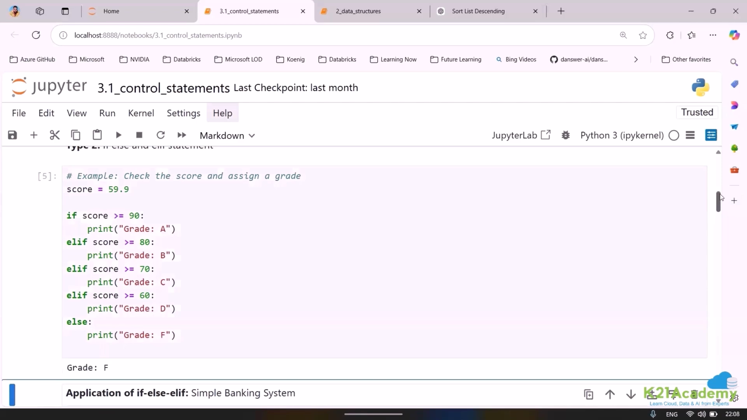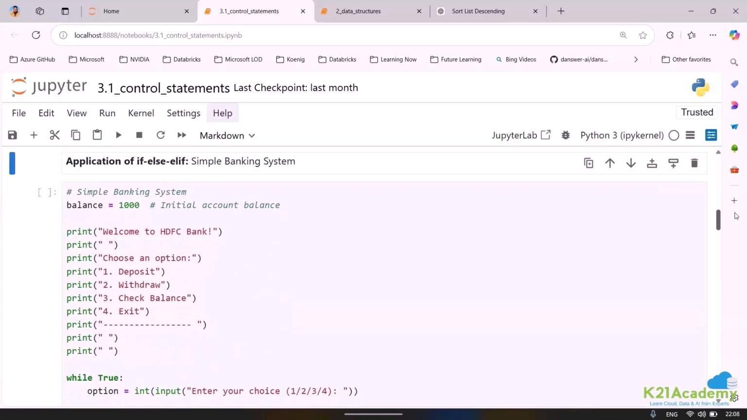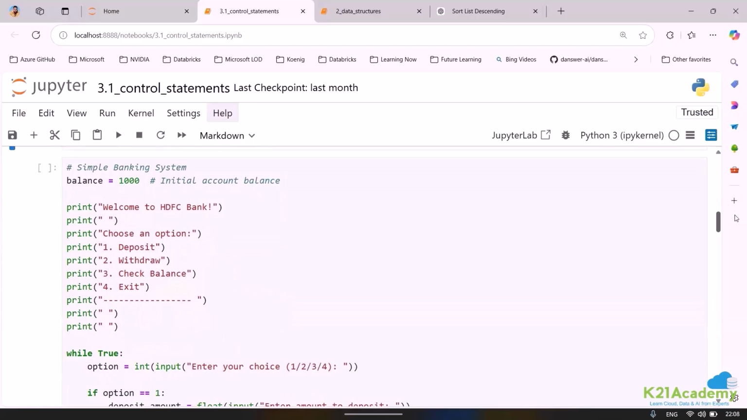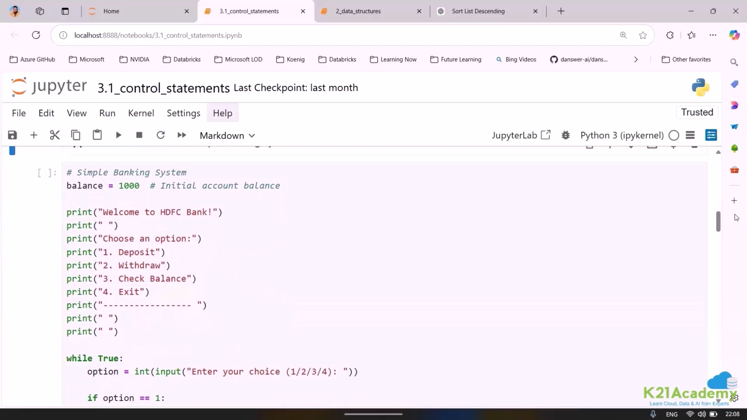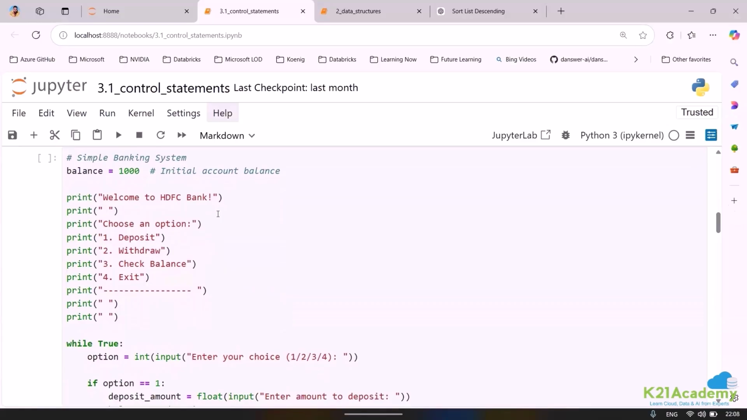So now you can even automate this. How can we automate? Just to show you, I'll give you an example of a simple banking system. I've just created this using a GPT, but this is pretty good. So now suppose I have a balance of 1,000. This is my initial bank account. After this, I'm doing some print statements. What am I printing? Welcome to HDFC Bank.